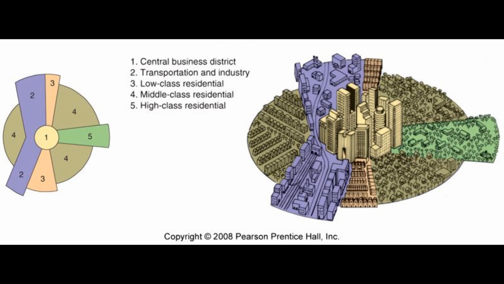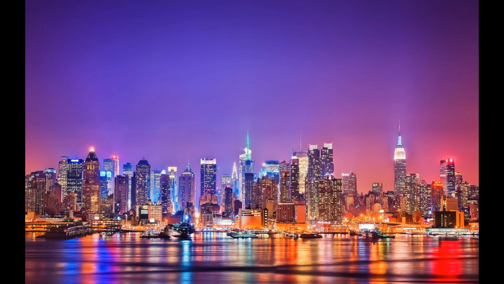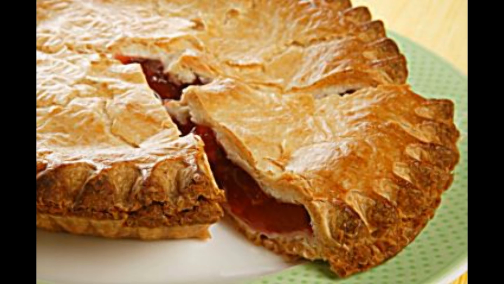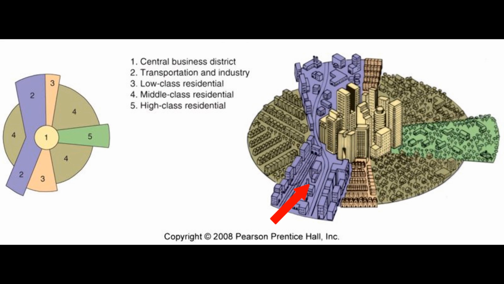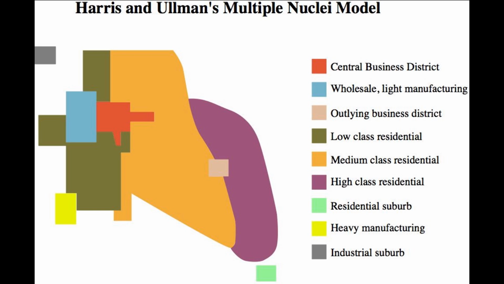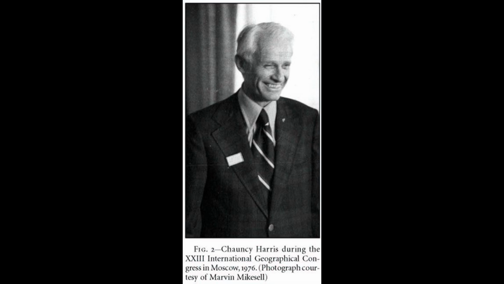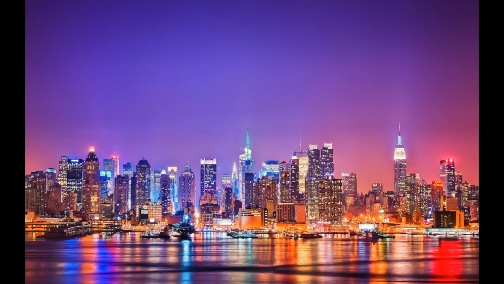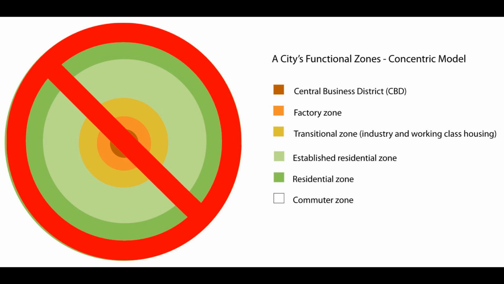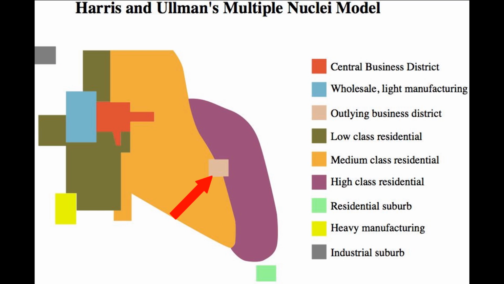Our next model is the sector model proposed by Homer Hoyt. This model for city land composition was based off the idea that a city developed out in sectors, essentially pie pieces, from the center as an industrial district forming around a railroad through a city. Next, there is the multiple nuclei theory. This one, created by Chauncey Harris and Edward Ullman, posed the urban city as something that did not develop uniformly at all, but rather in regions scattered throughout.